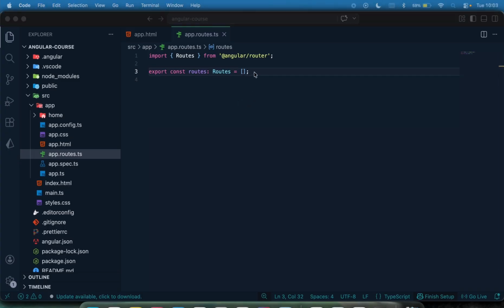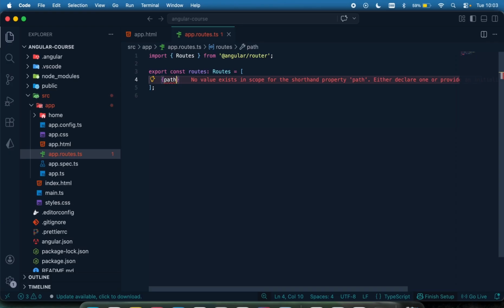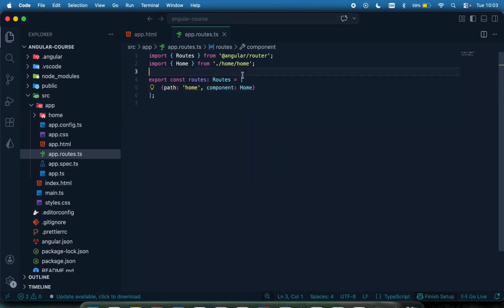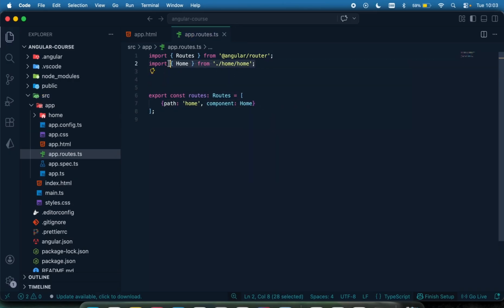So I'm going to come right here, and within this array, I'm going to say the path is going to be, let's say, home, which means that when you are on the home path, we need to display the home component. By saying the component to display is going to be Home, which we just created, and we can see that Home has been imported. If you're not able to import it like that, you can import it manually. So with this, if I go to the home page route, it's going to display this home component.